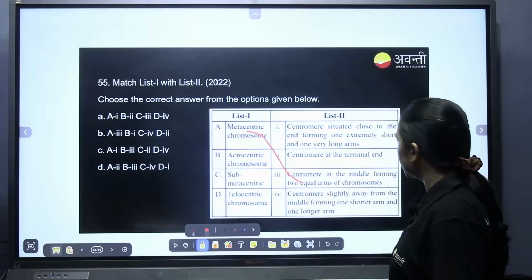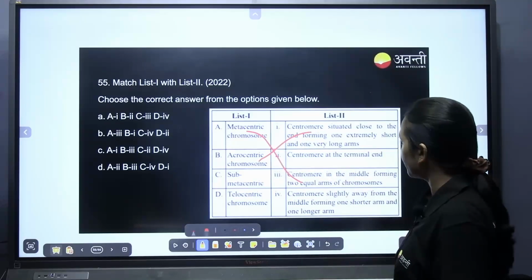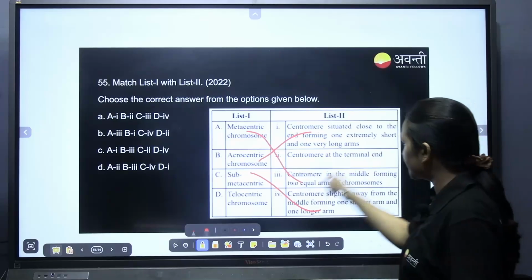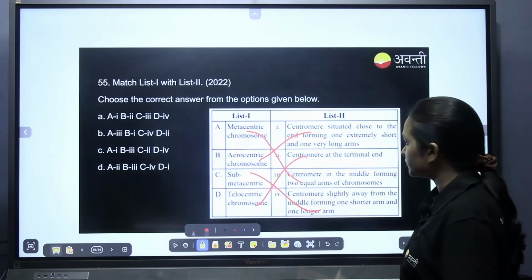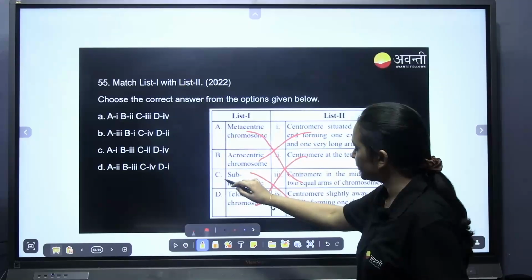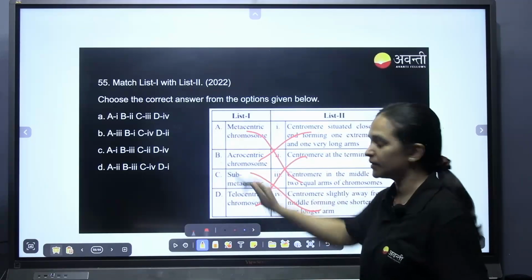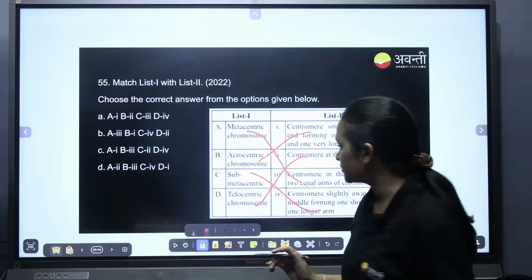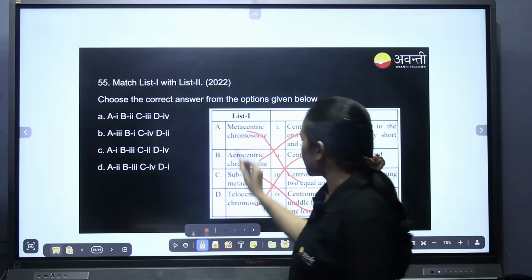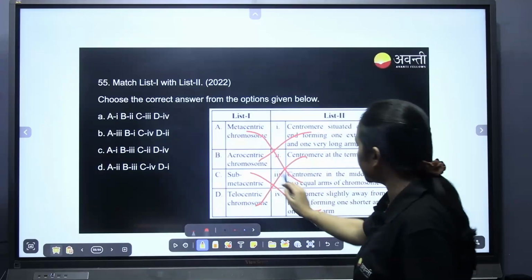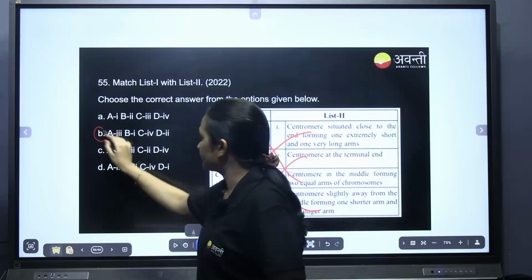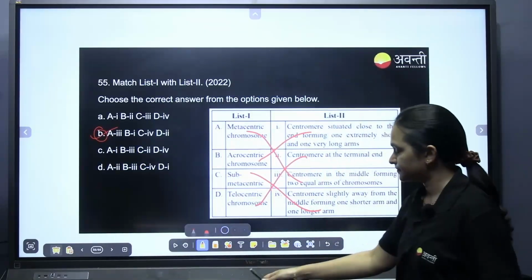Acrocentric is situated at the end. Submetacentric, slightly away. And telocentric at the terminal end. They did not change the options either, only put the submetacentric in C and the acrocentric in B, that's all they changed. So they are repeatedly asking it. A3B1. B for Bombay is the right answer.